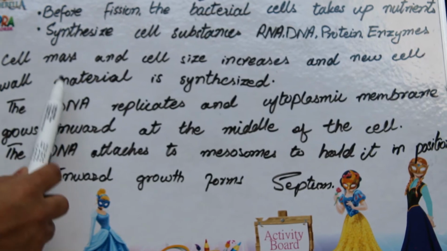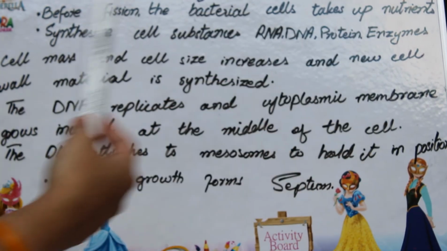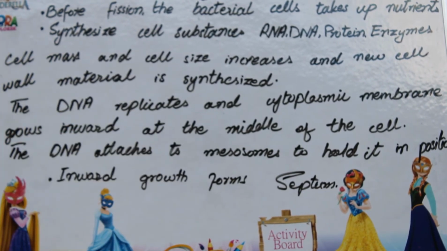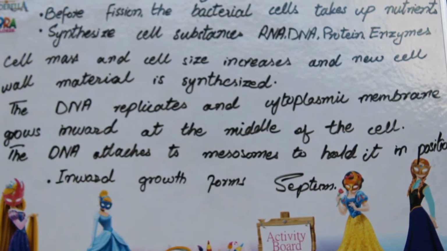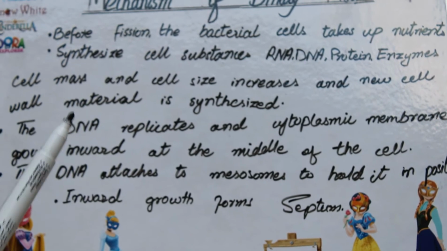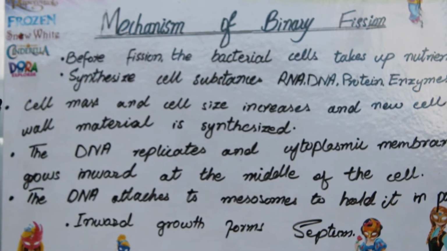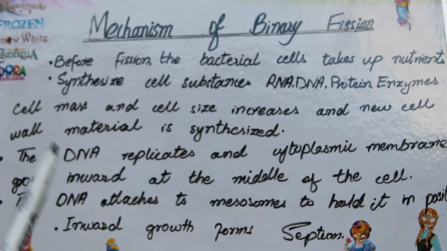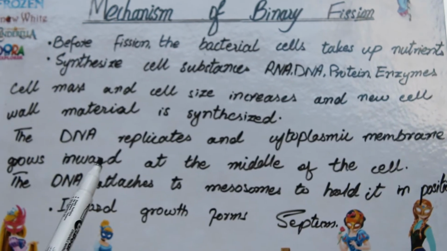Then the cell mass and the cell size increase, and new cell wall material is synthesized, because now the cell wall, cell size and cell mass increase. This is needed because two cells will be formed from the one cell. That's why the increase in the cell mass and the cell size is required, and the new cell wall material is needed for the new cell wall formation.